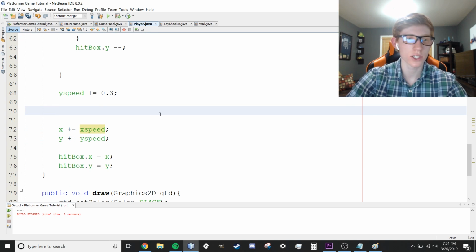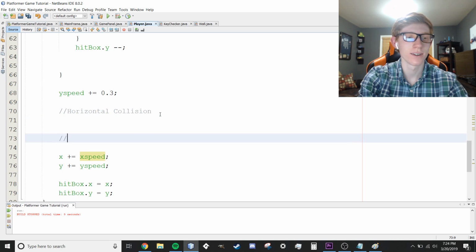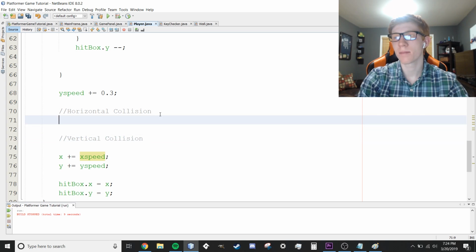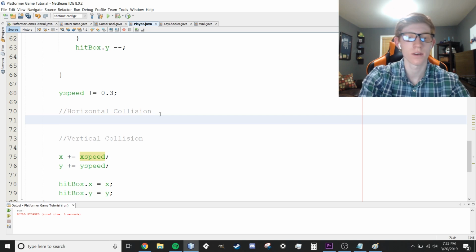So for the horizontal collisions, I'm going to comment this. I haven't been commenting this whole video, but I'm going to comment this right here just so we don't get lost here. And vertical collision. Just like that. Again, backslash is a comment. It doesn't actually have any real code. It's just for your own reference if you guys didn't know that. Hopefully you already know that though.